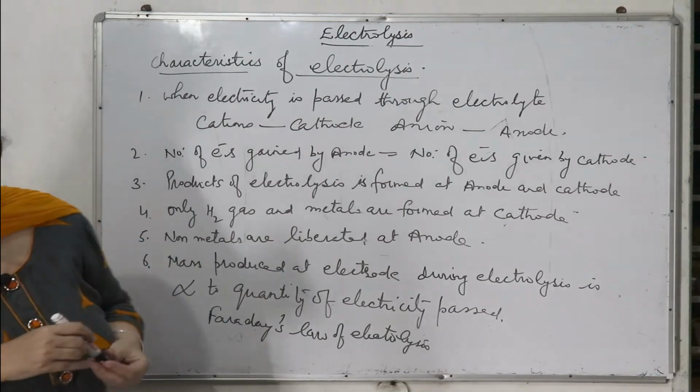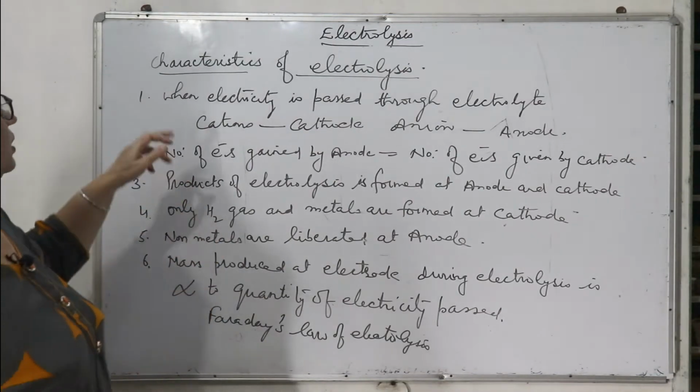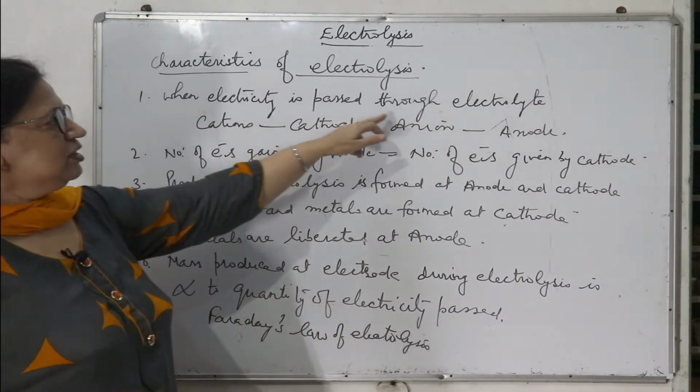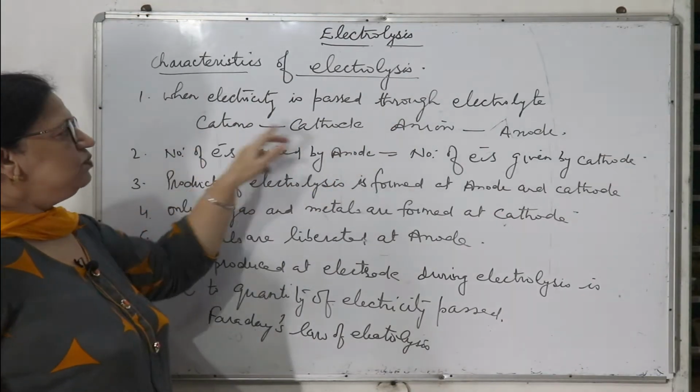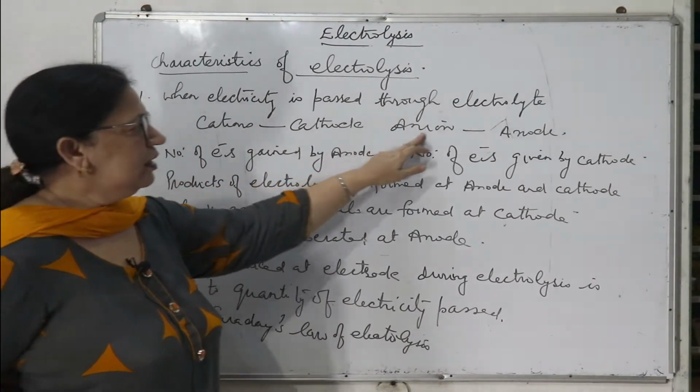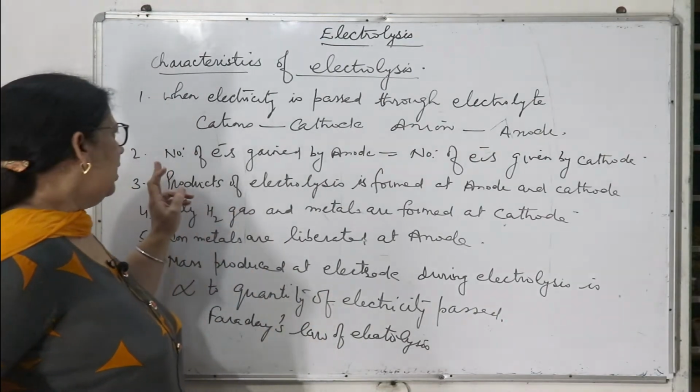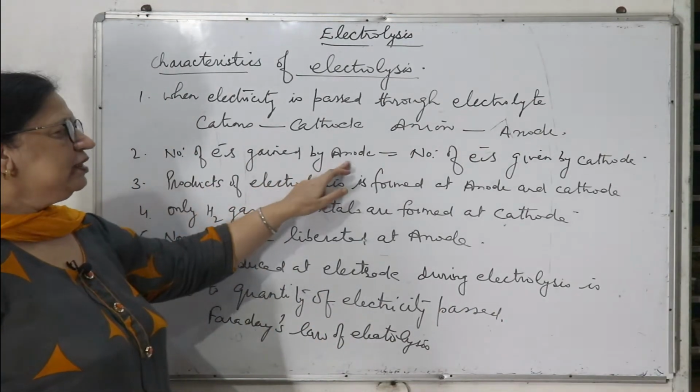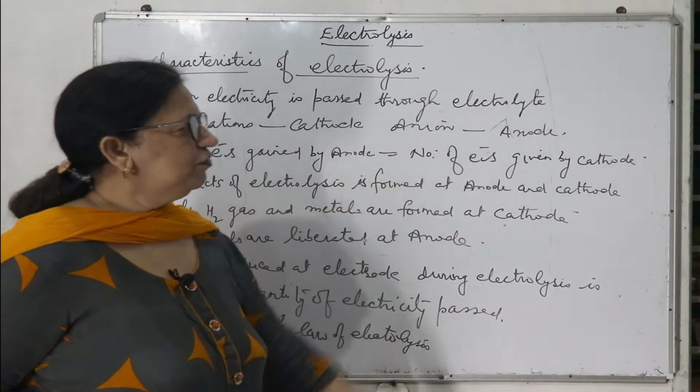So let us do once again. When electricity is passed through the electrolyte, cations move towards the cathode and anions move towards the anode. The number of electrons gained should be equal to the number of electrons given.